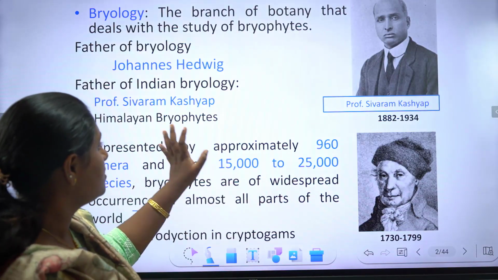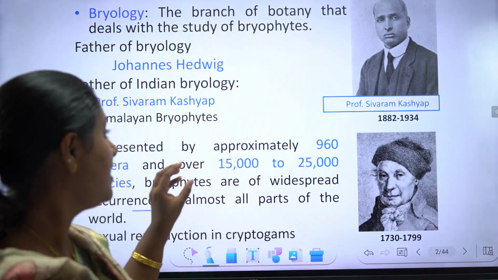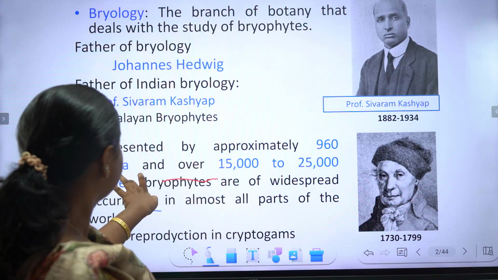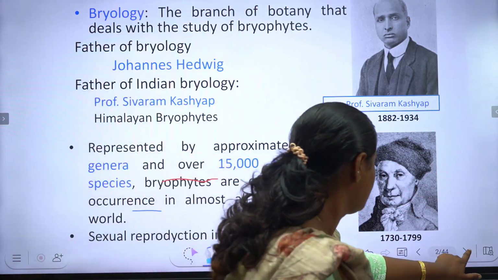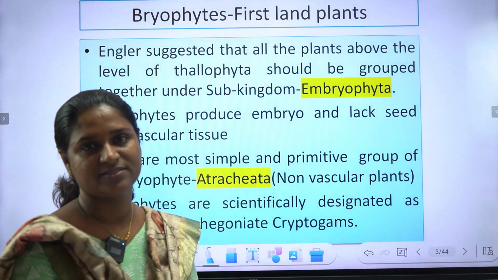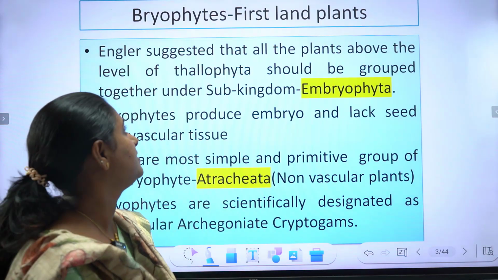So, who is the father of bryology? Johannes Hedwig. He mastered in sexual reproduction in cryptogams. So, what are bryophytes? Bryophytes are referred to as the first land plants.